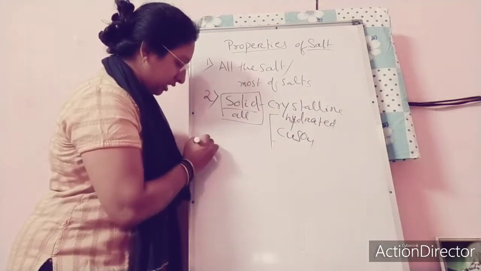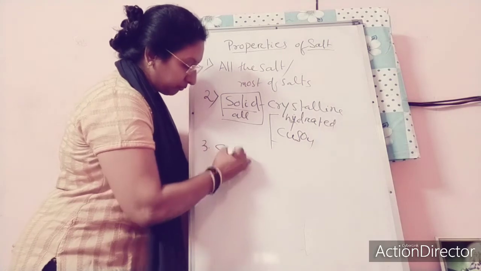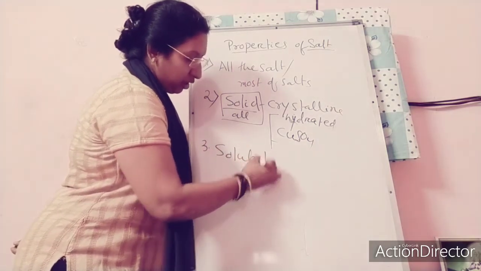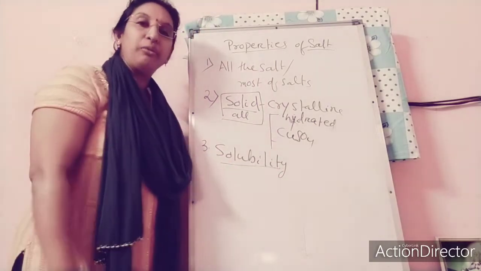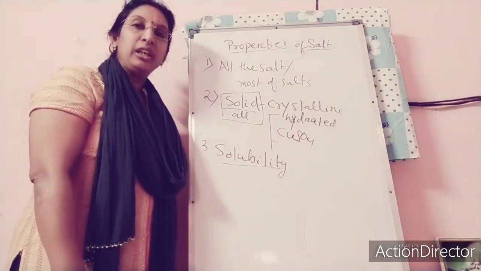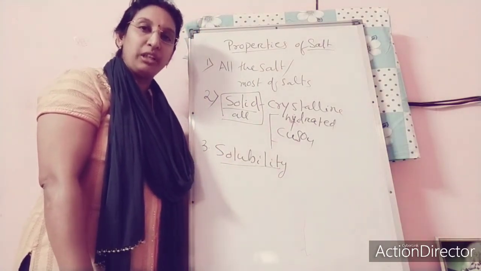Third one is solubility. I think all of you know the solubility graph. Last year in 9th class you saw the solubility graph.